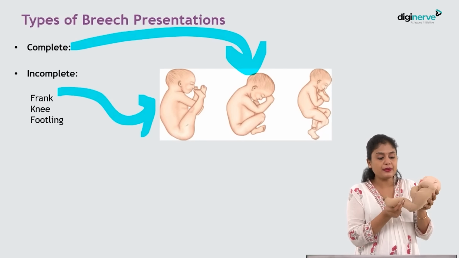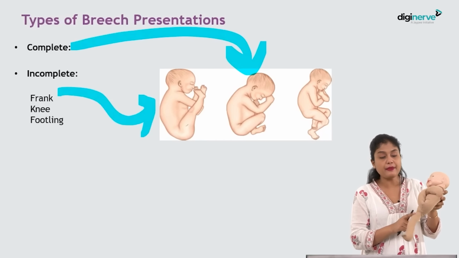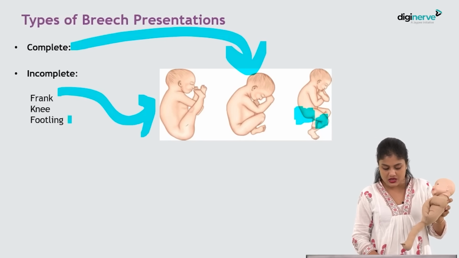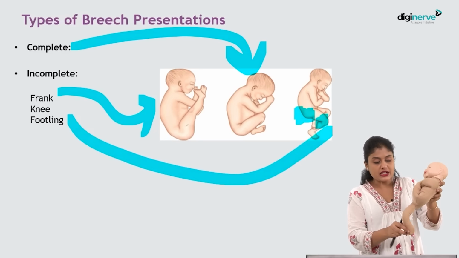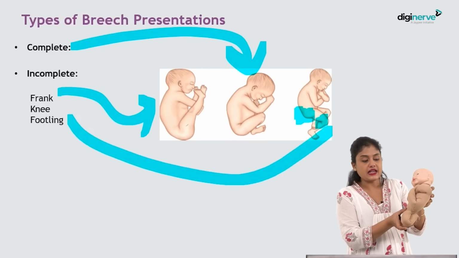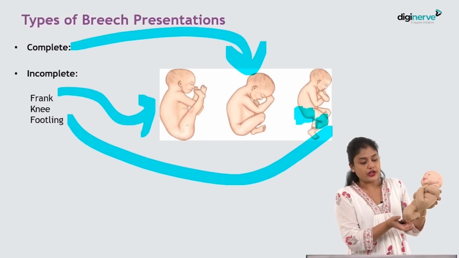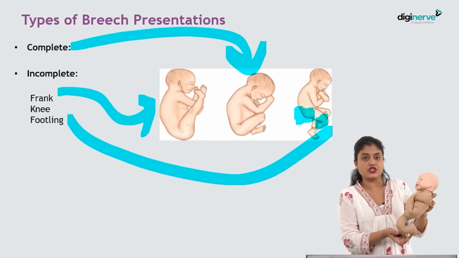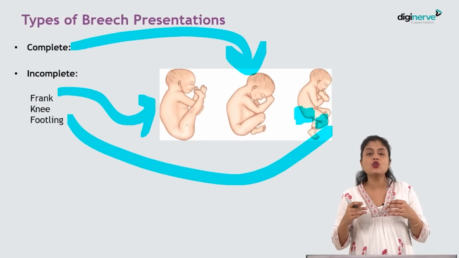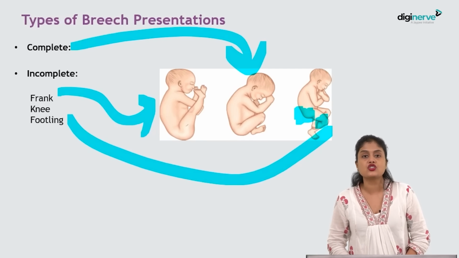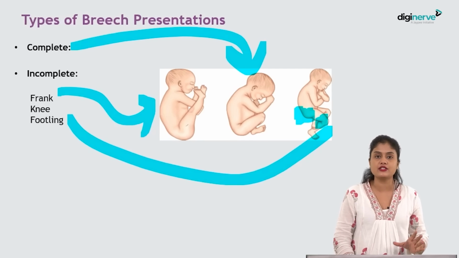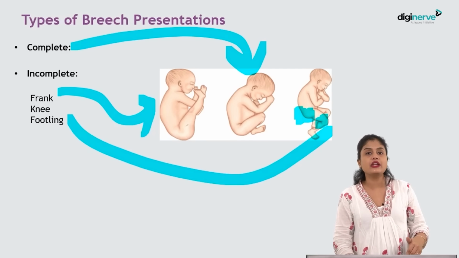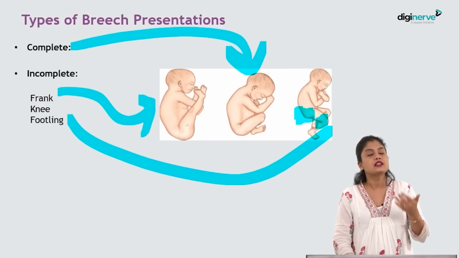So what is footling presentation? If it is extended at hip and knee joint, as you can see here, it becomes a footling presentation. What is knee presentation? If it is extended at hip and flexed at knee joint, the knee becomes the presenting part here, isn't it? So this becomes a knee presentation. You can put it to yourself and see. So in exam, you don't have to remember as such. Extension here is knee, extension here is footling. When your foot has to be down, what are the extension joints? And when your knee has to be down, what are the extension joints? That is what you want to know.